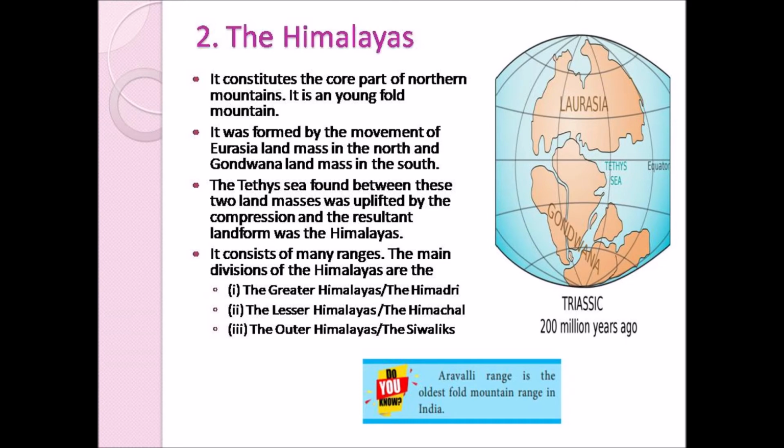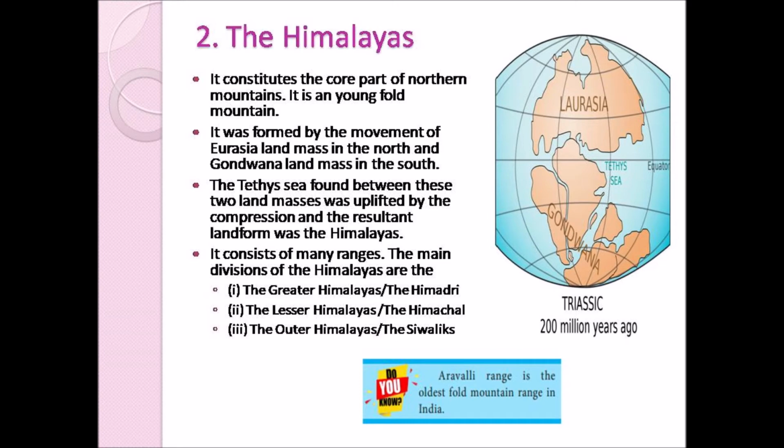The Himalayas was formed by the movement of these two land masses. When these two land masses move towards each other, the Tethys Sea, which is in between them, was uplifted by the compression, and the resultant was the formation of the Himalayas. So this is how the Himalayas was formed.